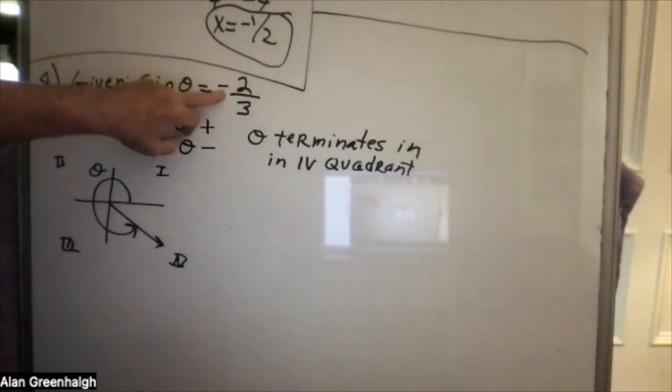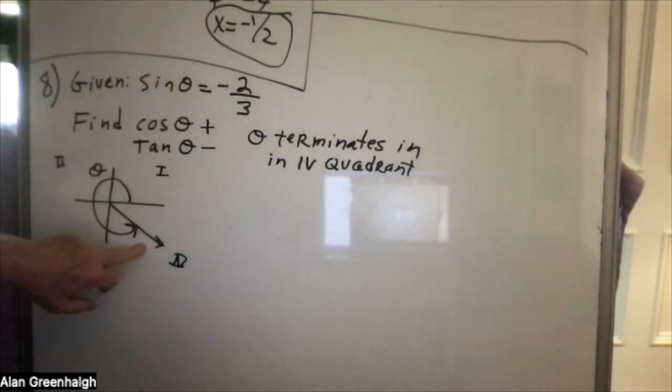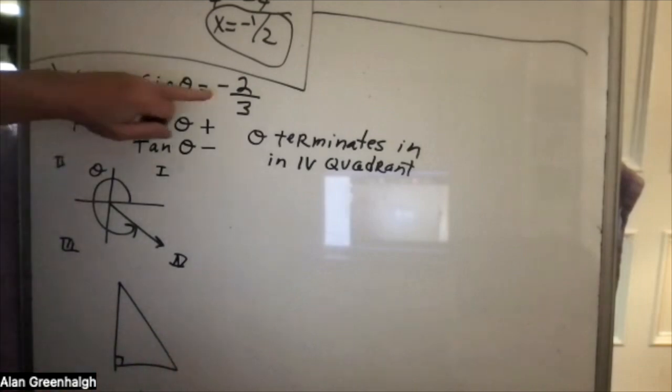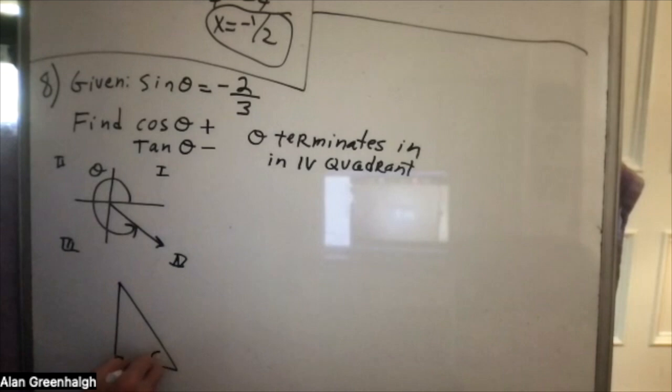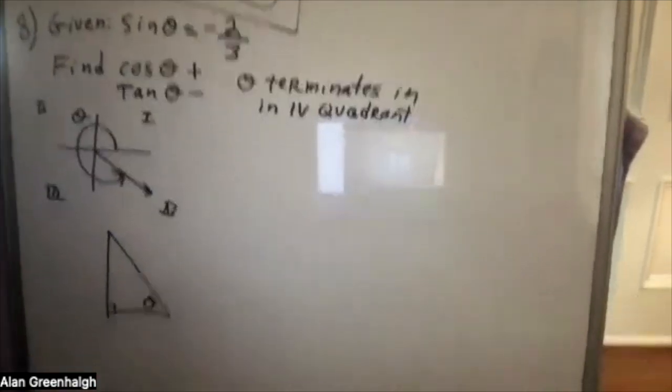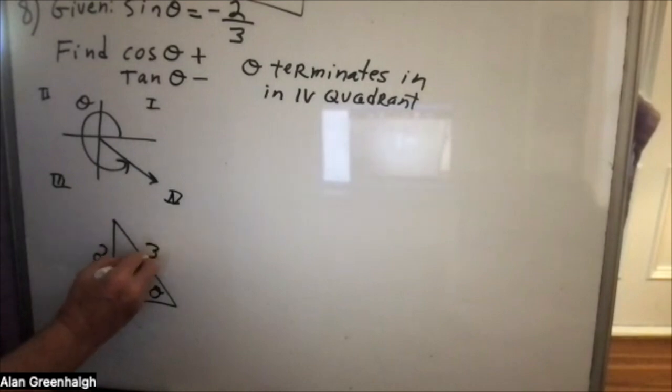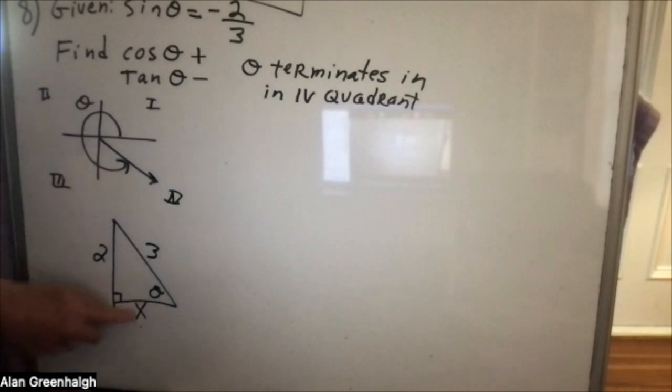Sine is indicated as negative, which we know is true. And now we're ready to use the Pythagorean theorem. The sine of theta is 2/3, and that's opposite over hypotenuse. And you want to find the missing side because you'll need that for both cosine and tangent.